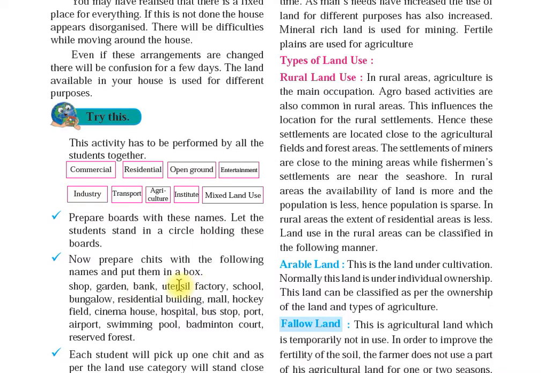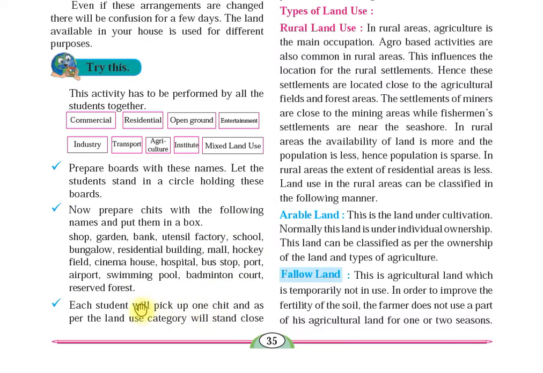Utensil means what your mother uses in the kitchen for preparing food, like a spoon. Then you have got utensils to cook your food. Factory, school, bungalow, residential building, mall, hockey field, cinema, house, hospital, bus stop, port, airport, swimming pool, badminton court, reserved forest. Each student will pick one chit and stand close to the land use category it belongs to.